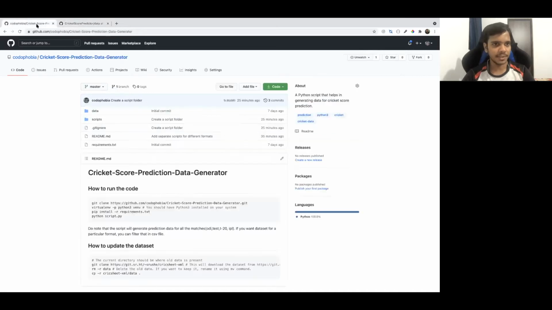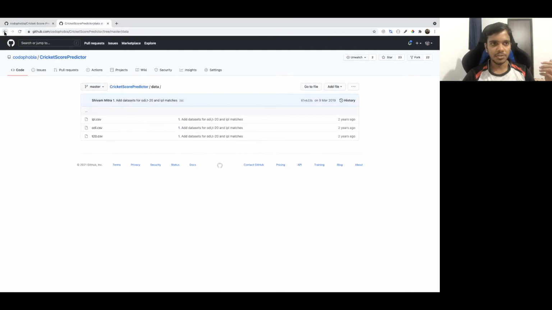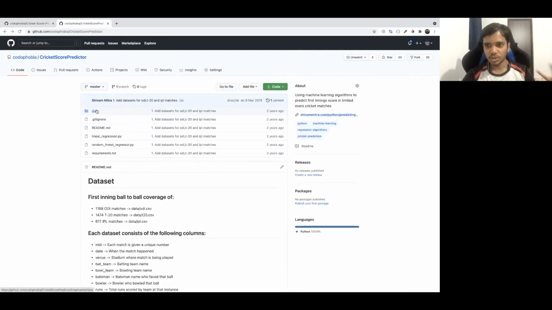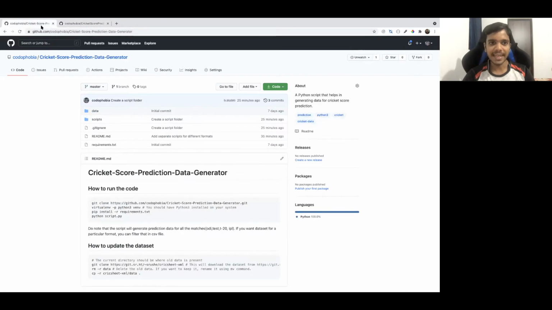Basically, that code is this one, cricket score prediction data generator. So what this code will do is, if you want to use the data here, most of the time you want to use the latest data. So how do you generate that latest data? For that, I have written another code which can generate the latest data. So I will discuss this code here.